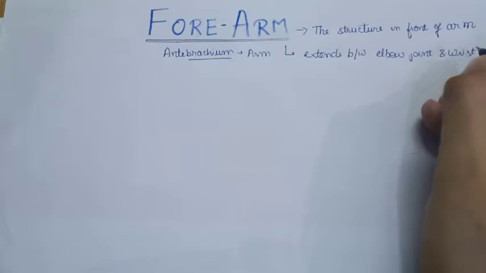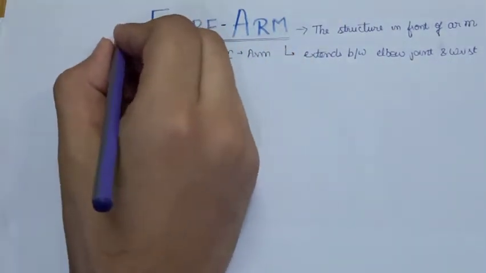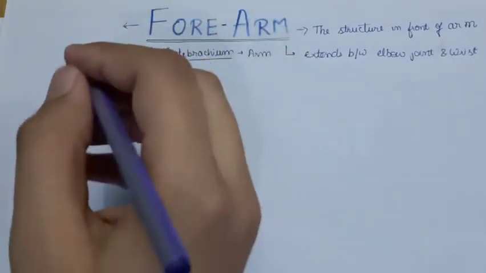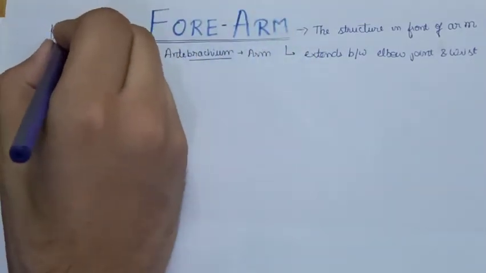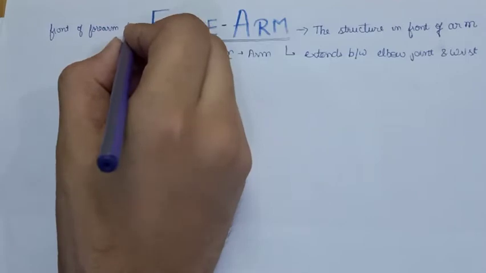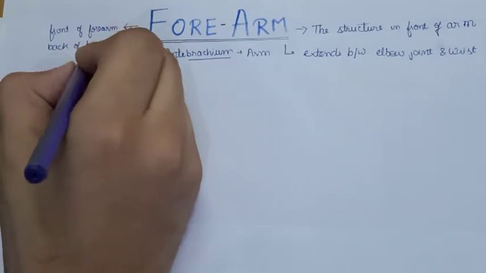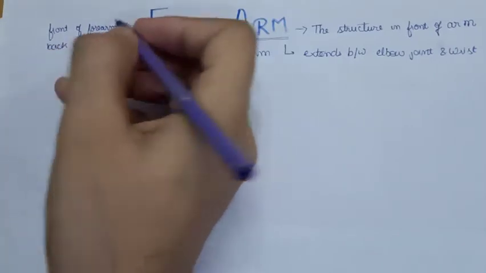Now we'll be discussing the muscles of both the anterior and posterior compartments with a simple trick. Firstly, we'll discuss the muscles of the anterior compartment, followed by the posterior compartment. Do watch till the end so that you have a better grasp of the muscles of the forearm. The forearm is divided into two parts. First, the anterior compartment, or the front of the forearm, and next the structures at the back of the forearm. So let's start with the muscles of the front of the forearm.